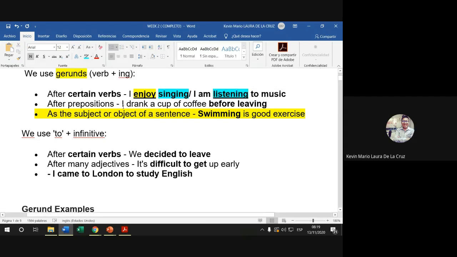Muy bien. And on the other side, the last rule that we have to consider is that before writing a verb with ing, like living, you have to see a preposition, and that preposition is before.